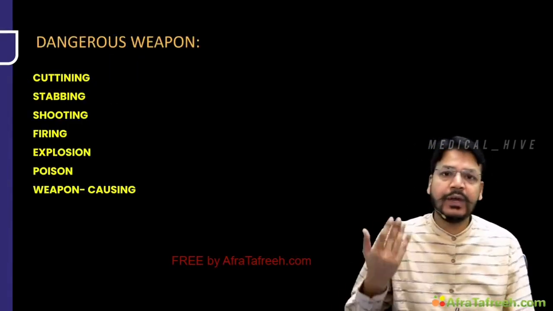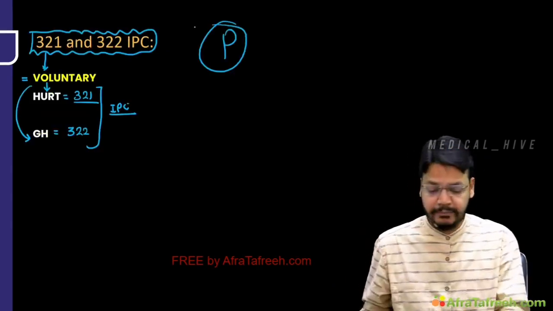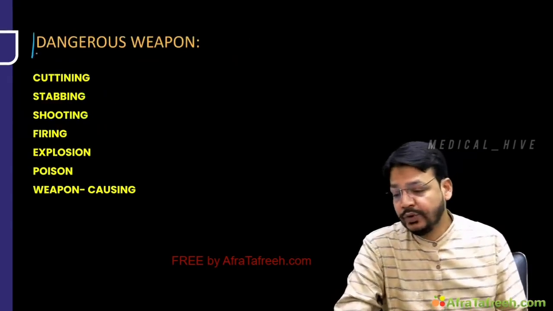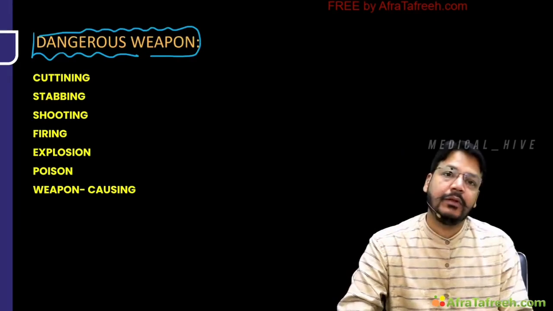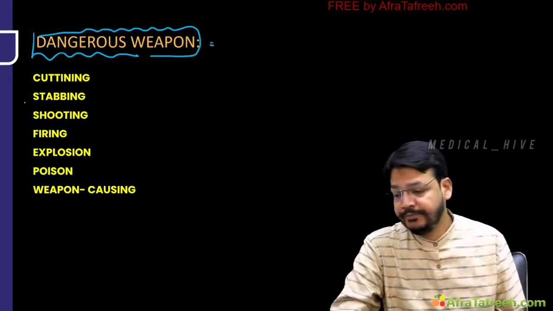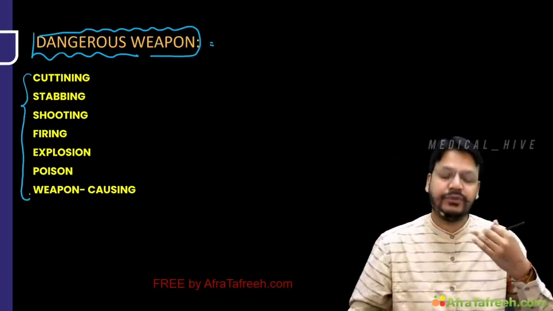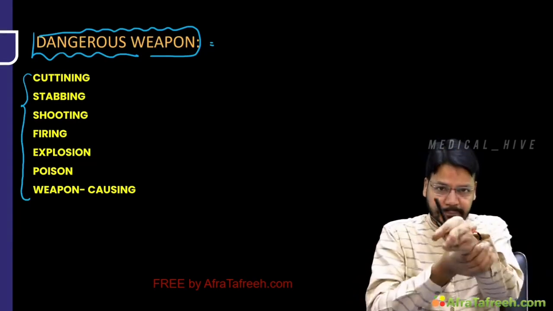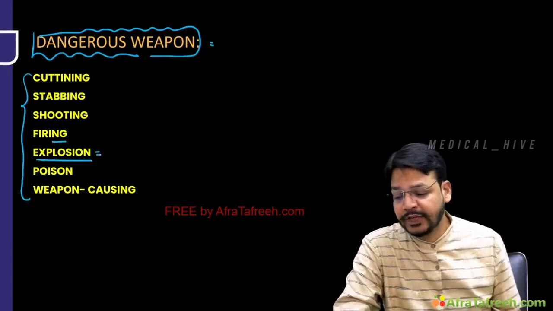Now, sir, before going into the punishment, because now I am going to discuss punishment of grievous hurt and hurt, you should remember what a dangerous weapon is. Dangerous weapons are weapons of these kinds: cutting, stabbing, shooting, firing, explosion, bomb explosion, my dear friend.